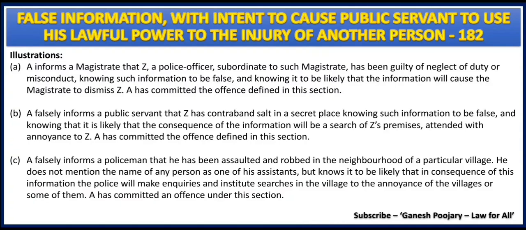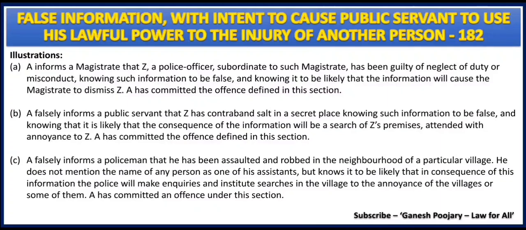Even after knowing that his false information is going to make the magistrate dismiss the police officer, that is Z, he has committed this, and that is an offence under section 182. So giving such false information is an offence committed by Mr. A, and he will be punished under section 182. That is the first illustration.